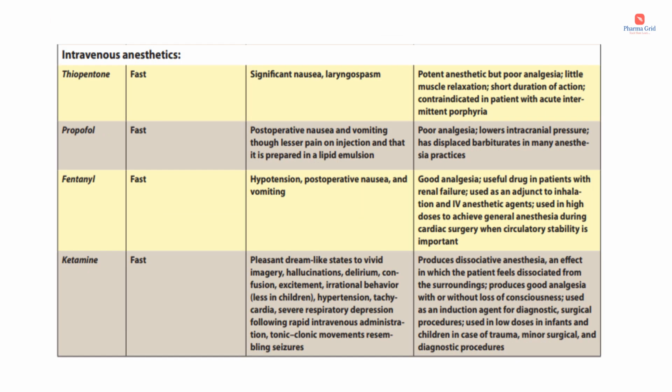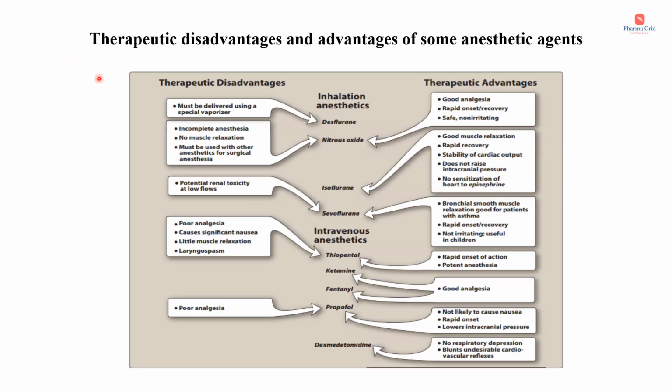And this slide is about the intravenous anesthetics and their characteristic features. Like before, you can refer to this image for further study purposes. And this slide is about the therapeutic advantages and disadvantages of some anesthetic agents. Here you can see the inhalational anesthetics and here you can see the intravenous anesthetics, and you can refer to this diagram to compare these anesthetic agents, and you can study the therapeutic disadvantages as well as advantages.